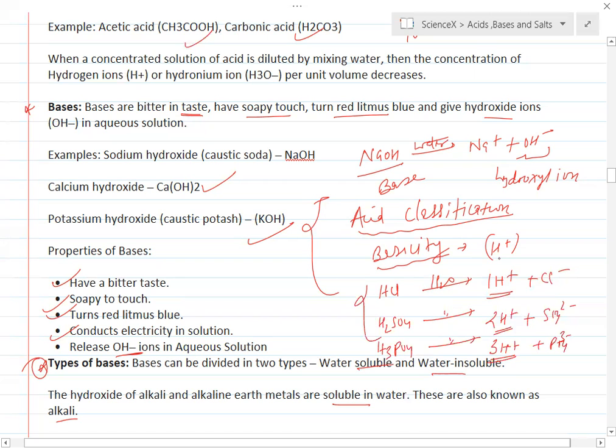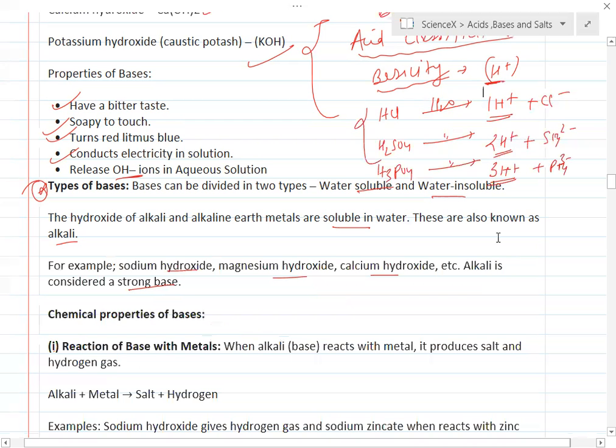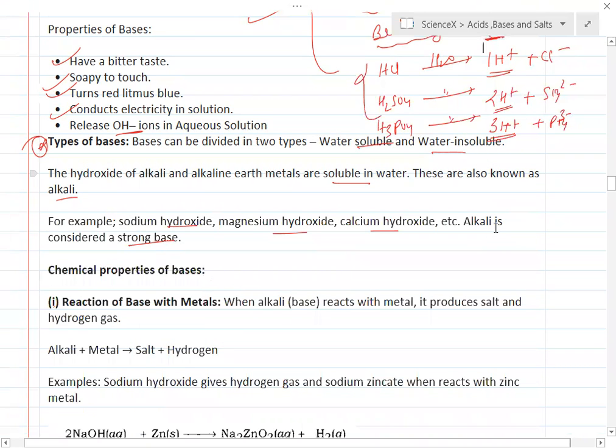We can write a classification of bases also. Here we have the term acidity. Based on acidity, acidity is nothing but the number of OH- ions released.